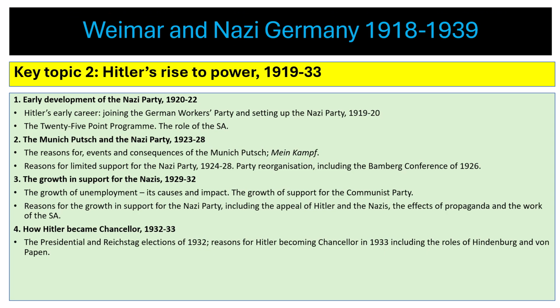So in this video, you can see here the full specification for this part of the course. We're going to look at the early development of the Nazi Party from 1920 to 1922. We're going to talk about the Munich Putsch and the Nazi Party from 1923 to 1928. We're going to look at the reasons for the growth in support for the Nazis between 1929 and 1932. And then we're going to talk about how Hitler actually became chancellor between 1932 and 1933.